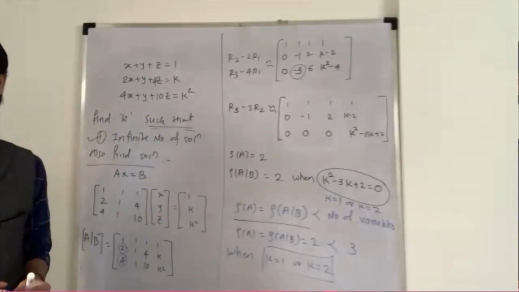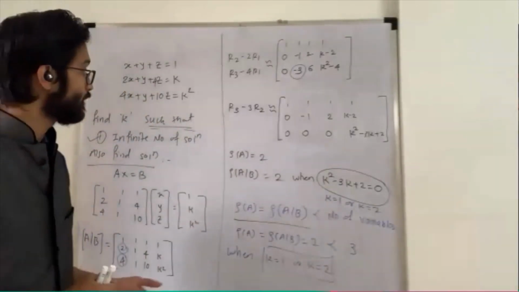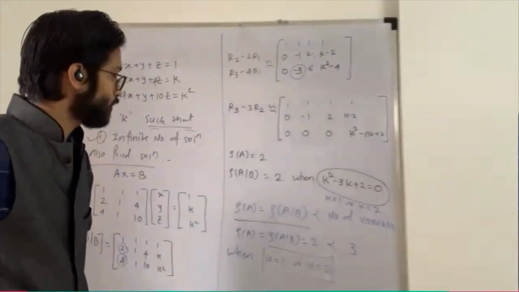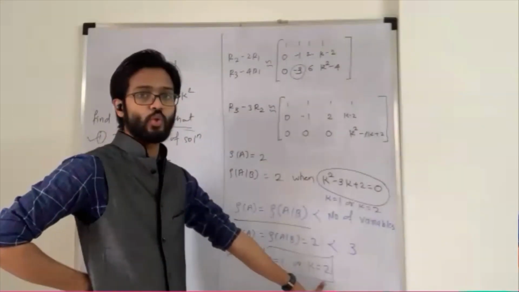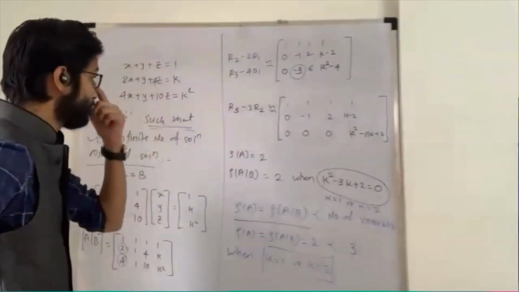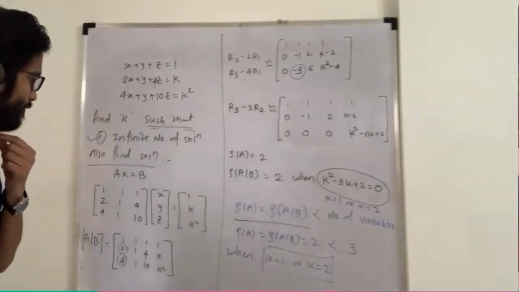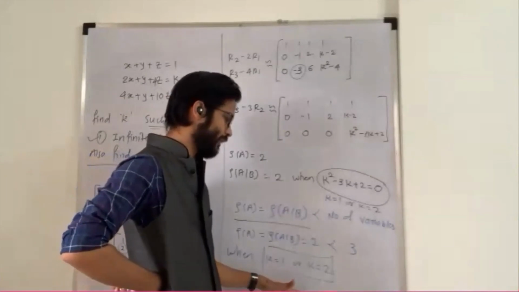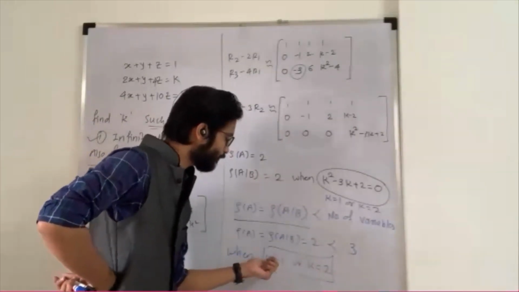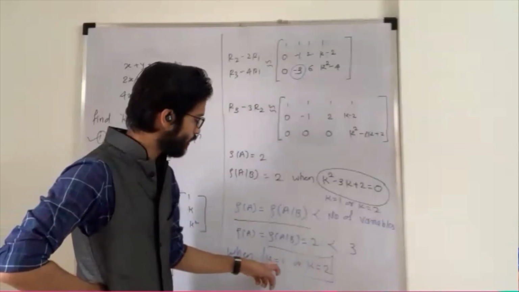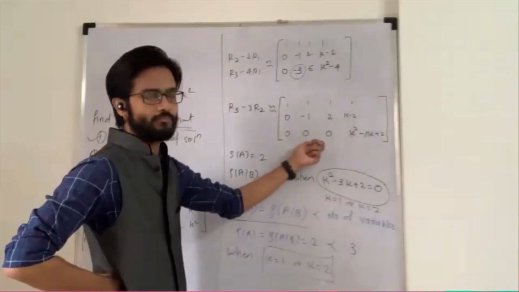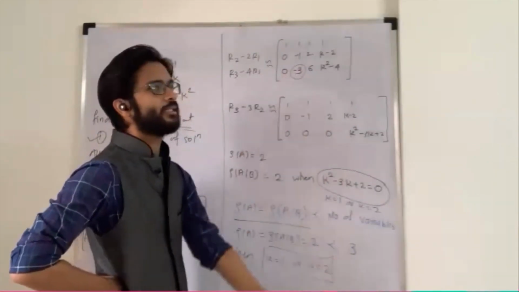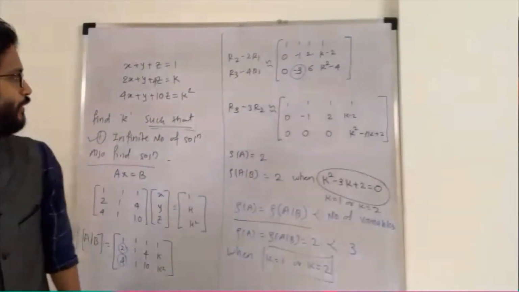Now they further talk about solving the system. You need to solve that system once you substitute k is equal to 1 or k is equal to 2. I'm just going to give you a hint for today's lecture on how we are going to solve it. Substitute k is equal to 1 here and solve the system. Then again substitute k is equal to 2 and solve the system.